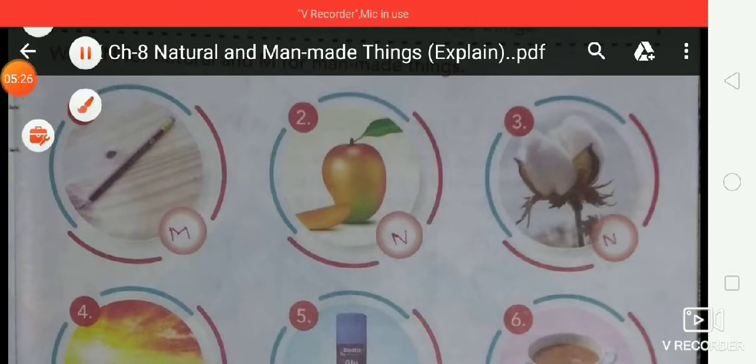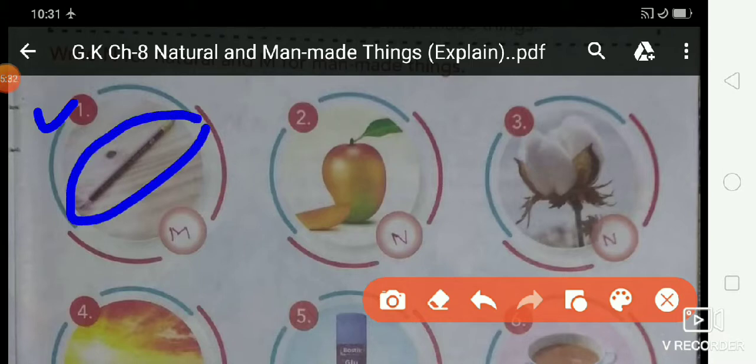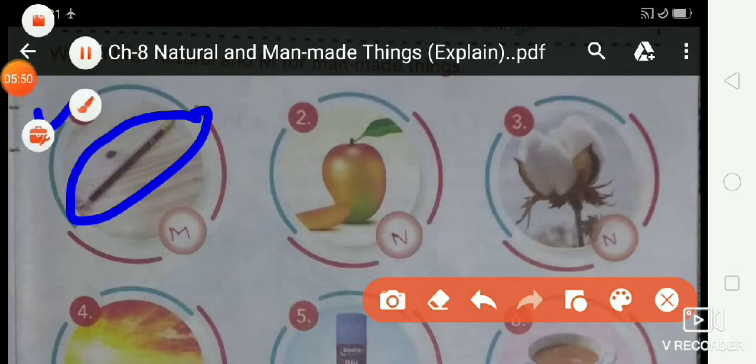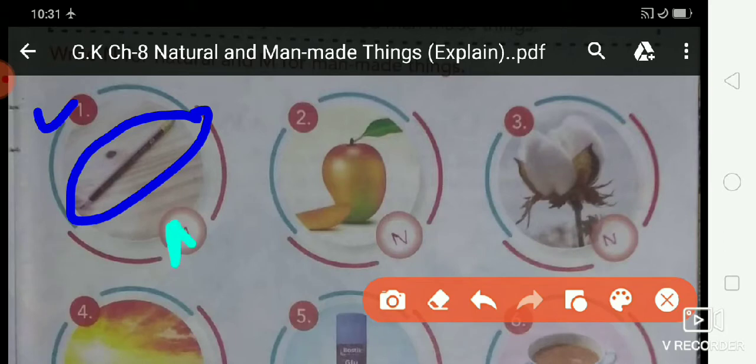First picture is a pencil. What is this? Pencil. Do you know, students? Is a pencil a man-made thing or a natural thing? So write the correct answer. Write in the circle M or N. Okay. So pencil is a man-made thing. So write here the letter M in the box. Okay. Pencil is a man-made thing.